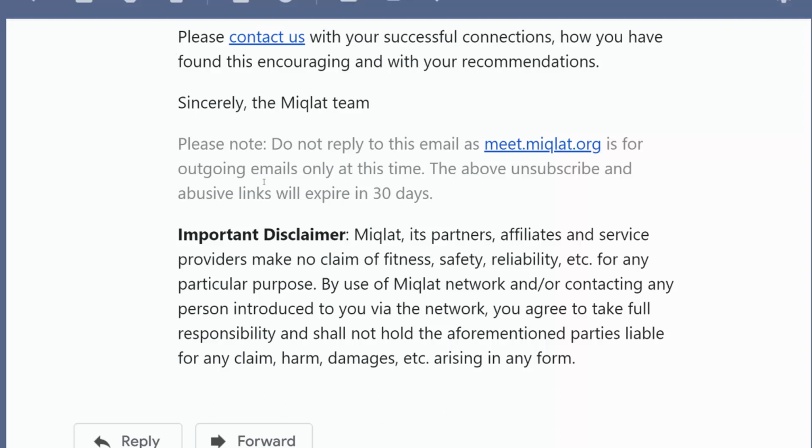Now there's another disclaimer down here. Again, this is important for legal stuff because MIQLAT is a nonprofit. MIQLAT, its partners, affiliates, and service providers make no claim of fitness, safety, reliability, etc. for any particular purpose. By use of the MIQLAT network and/or contacting any person introduced to you via the network, you agree to take full responsibility and should not hold the aforementioned parties liable for any claim, harm, damages, etc. arising in any form. It's standard legalese. Again, we need to have that there because we're a nonprofit.